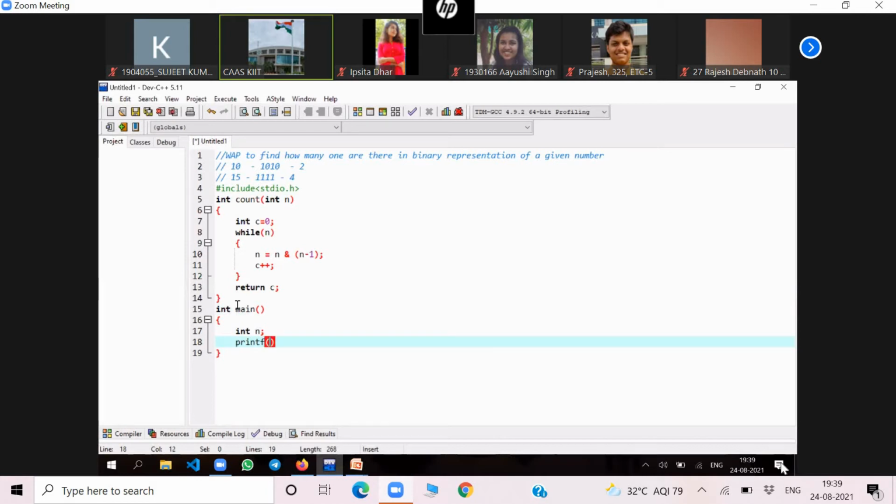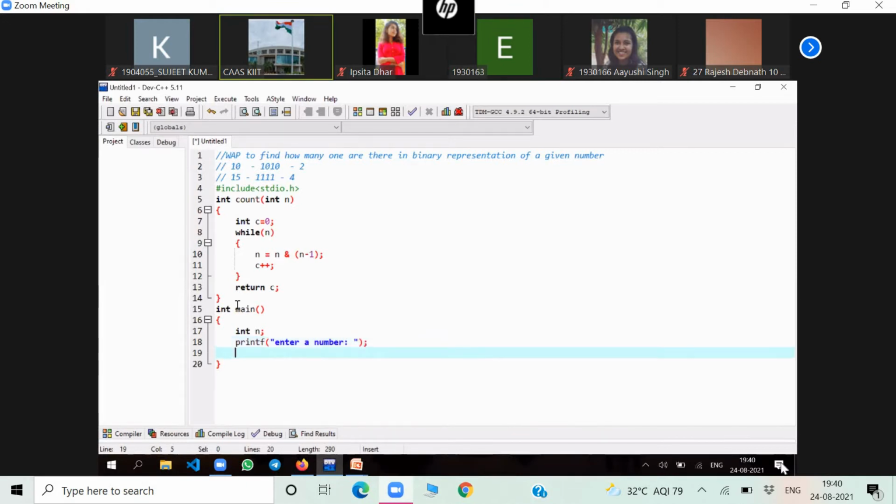Printf, enter a number. Okay, enter a number. Then scanf. Anyone have any doubt, you can ask here, any line. Suppose someone is poor in coding, you don't understand this line, you can ask why this line has been written. You can ask it, don't worry.